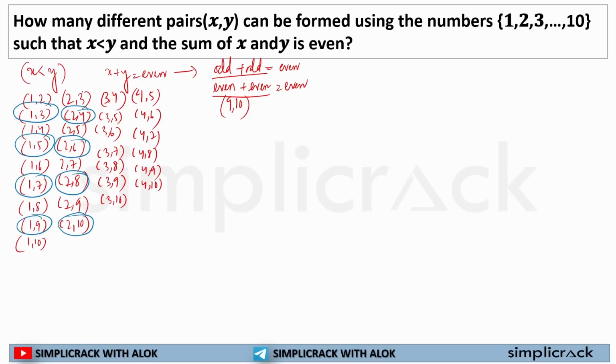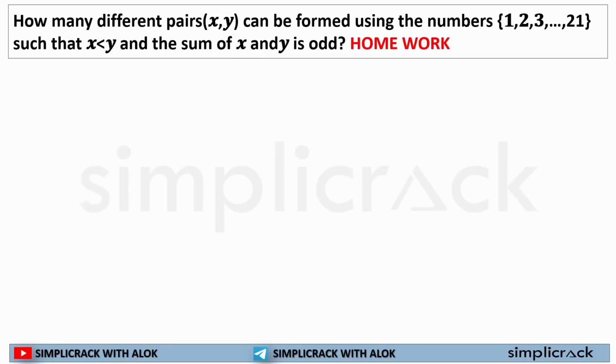So like that you can count the numbers and write down the answer. This is homework. It's quite easy, you don't have to worry about it. You just need to understand that the sum x plus y is odd when an odd number is added to an even number, or an even number to an odd number.